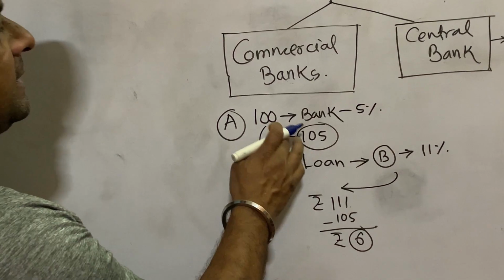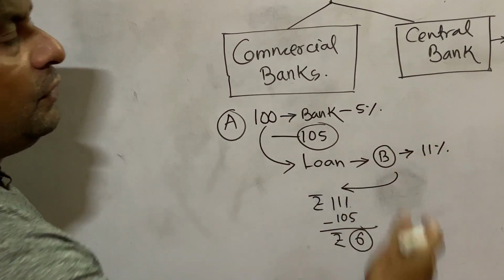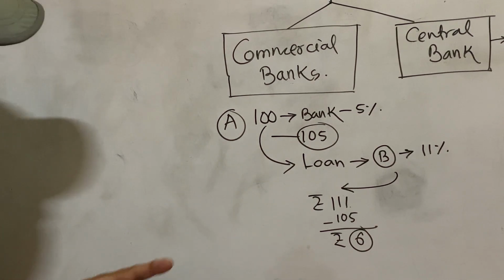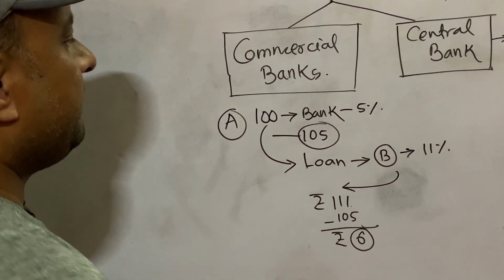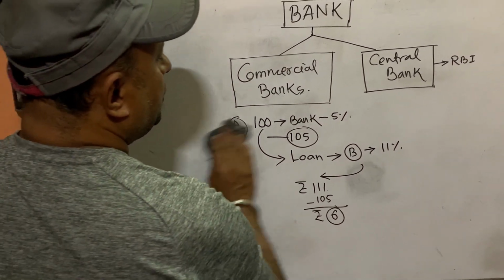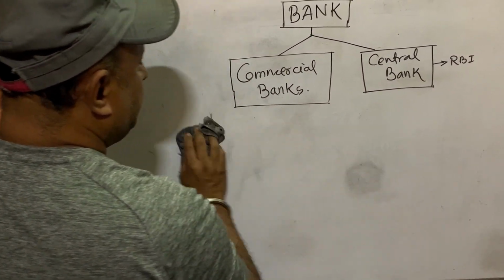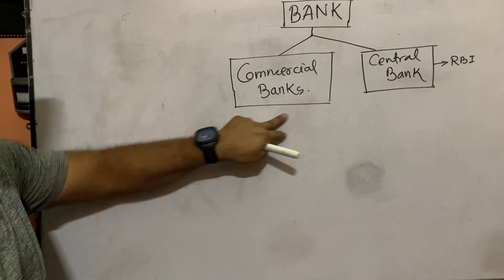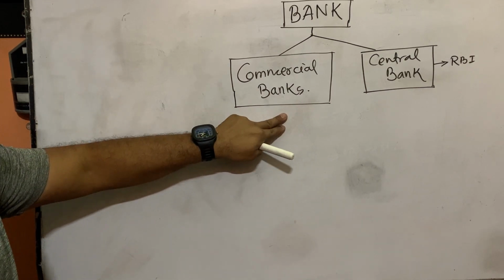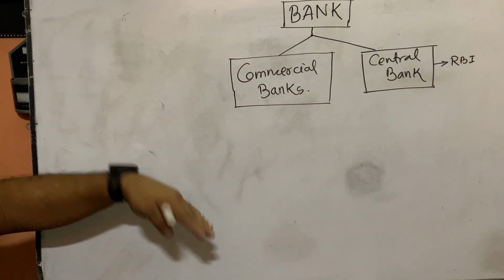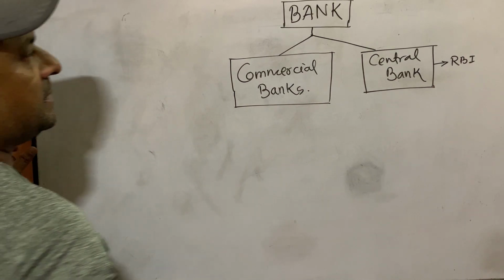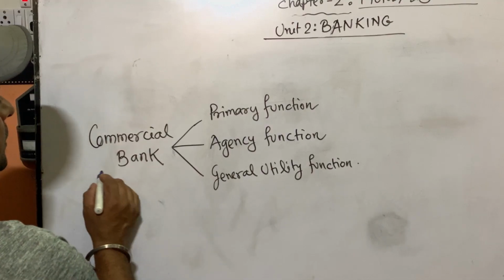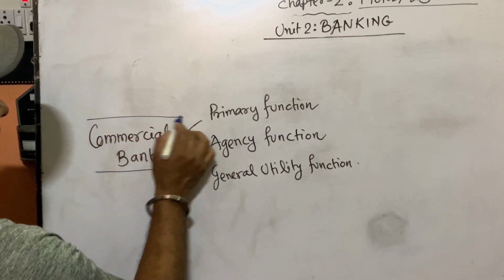Bank borrows from us at less rate of interest and gives loan at high rate of interest. In between bank earns a profit. This is commercial bank. So their main activity is to make business, so it is called commercial bank. For example, State Bank of India, Punjab National Bank, Grameen Bank, Axis Bank, these all are commercial banks. Their main activity is to borrow money from the people and give loan to the people. Now let us start with the functions of the commercial bank.